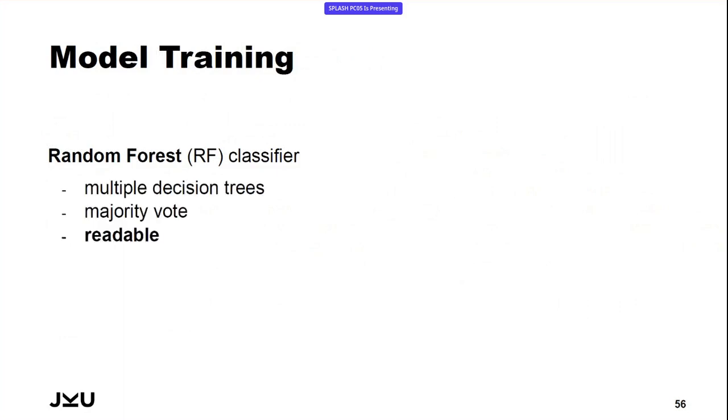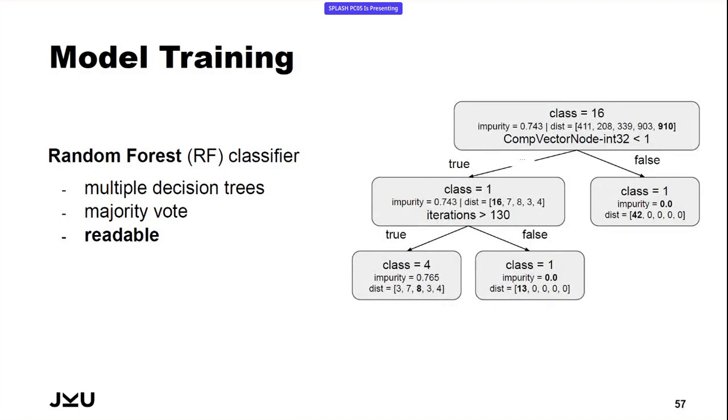For model training, we decided to use a random forest classifier, which uses multiple decision trees and the majority vote to get to an overall result. The main reason we used a decision tree-based model is that it is readable. We also worked with deep learning in the past, but the model isn't really readable anymore. In contrast, a random forest would look like this, for example. So we have a small snippet from a decision tree taken from our random forest.